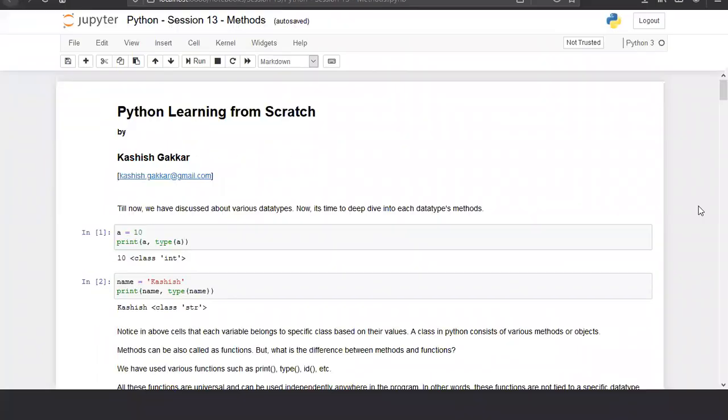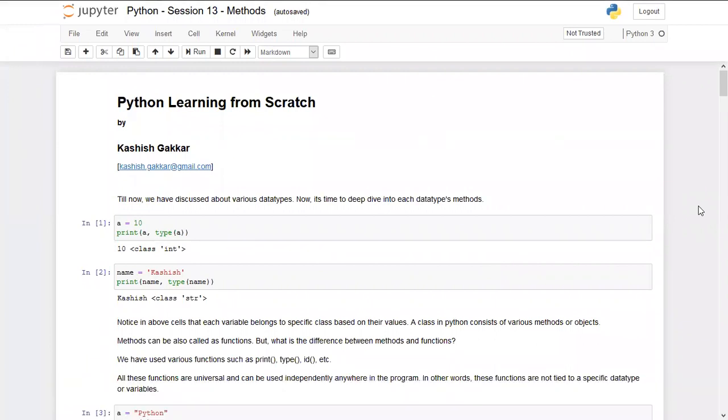Today we are going to talk about methods, which is a very important topic of Python, because till date we have discussed various inbuilt functions such as print, id, type from the very beginning. Then we talked about the input function, and several other functions. One thing is that these functions are universal. We have used print, id, and type many times, type to check the data type and id to check the memory address.